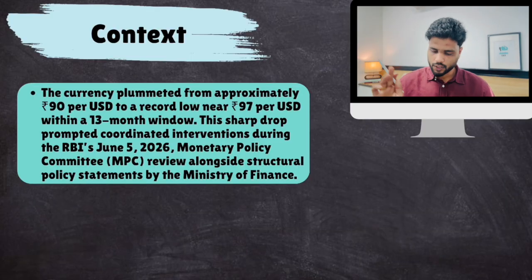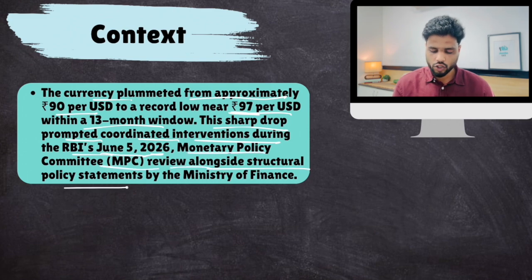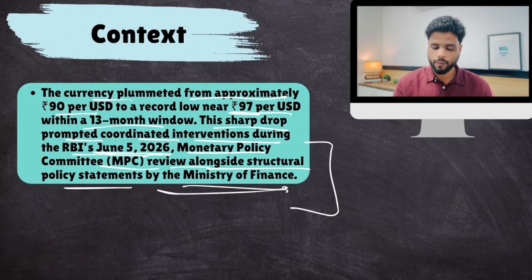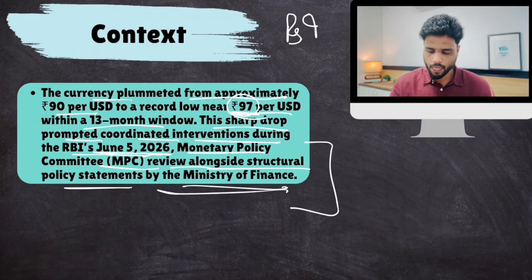So what is the context? The currency plummeted from approximately 90 to a record low of 97 within a 13-month window, within 1 year. This sharp drop prompted coordinated interventions during RBI's June 5, 2026 Monetary Policy Committee review, alongside structural policy statements by the Ministry of Finance. And because of their joint efforts, Ministry of Finance and RBI, from 97 we have again reached 95. Now, what happened? Let's talk about this.